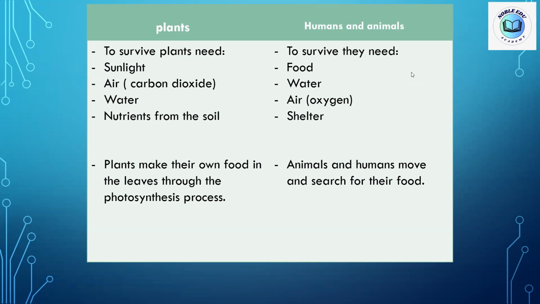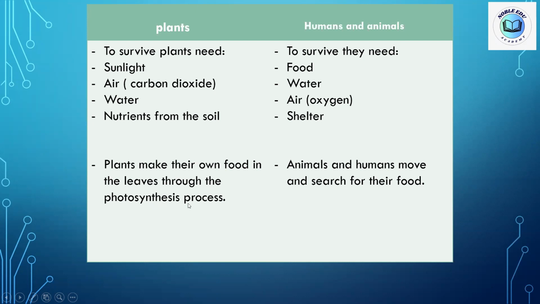What is this process called? The name of this process is the photosynthesis process. Photosynthesis process in Arabic is "عملية البناء الضوئي". The word is big, kids, so we split it into parts: photo and syn, then the and sis. This is the fourth part. We split it into four parts. Photosynthesis process.